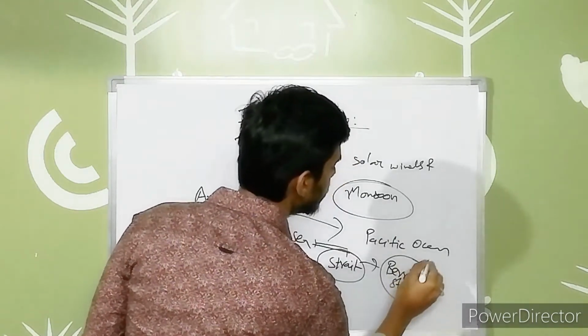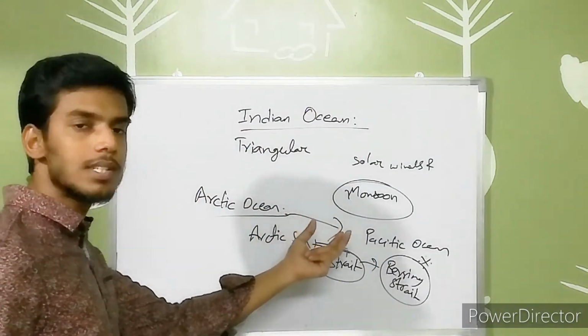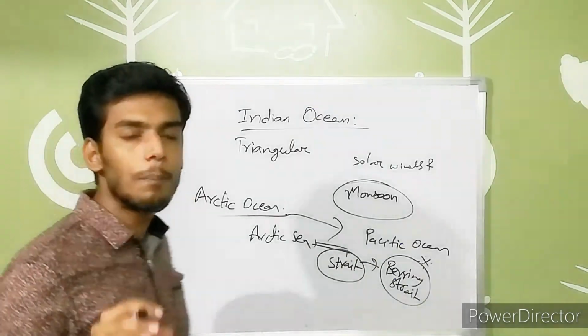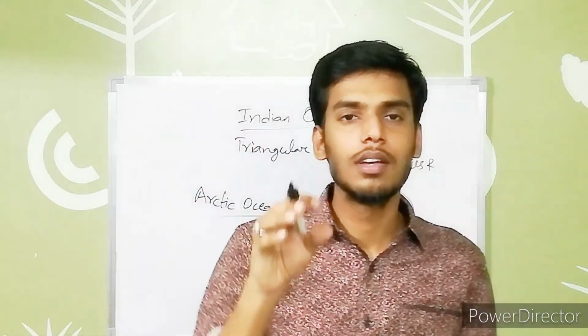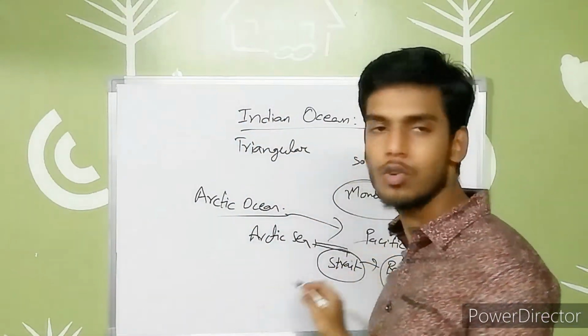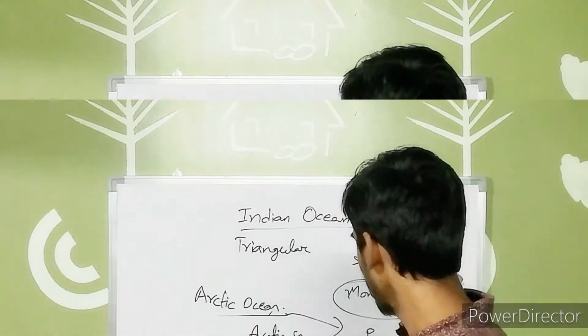Very important one, guys. This is the Arctic Ocean, which is present in the northern hemisphere, and connects to the Pacific Ocean through a narrow path or narrow strip known as the Bering Strait. So through this it is connected to the Pacific Ocean. This is regarding the Arctic Ocean, right?